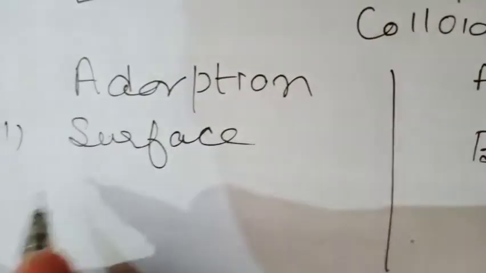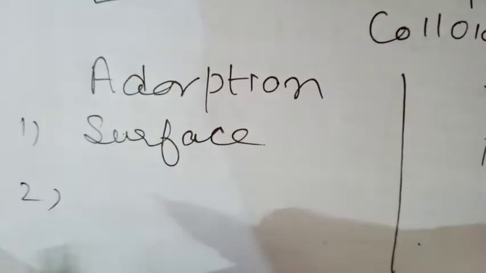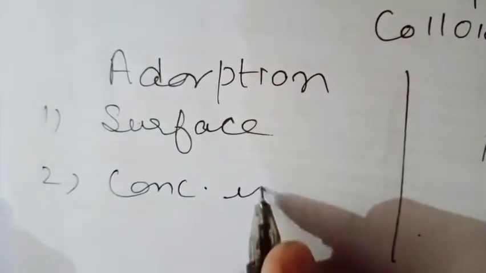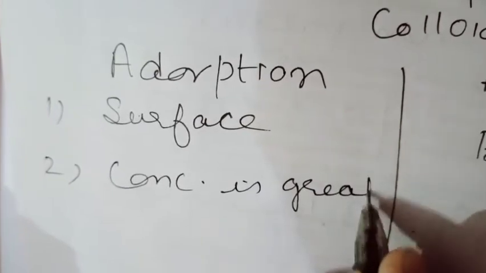Second difference is, in case of adsorption, the concentration is greater on the surface, while in absorption the concentration is uniformly present in the bulk.